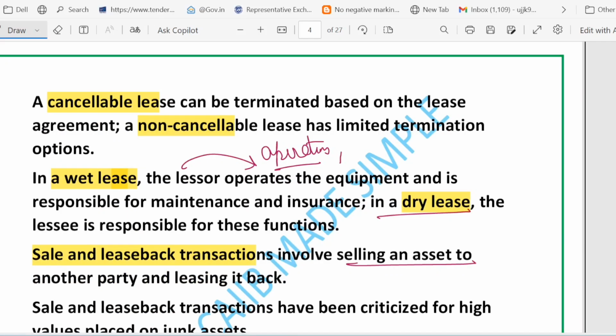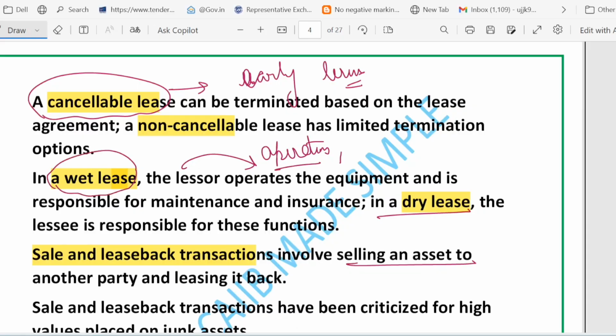Cancelable lease means the contract allows early termination under the said terms, right? So if the contract allows early termination, it's called a cancelable lease. On the other hand, we have non-cancelable lease. What happens here? The contract cannot be easily ended early. Commitments are quite strong.